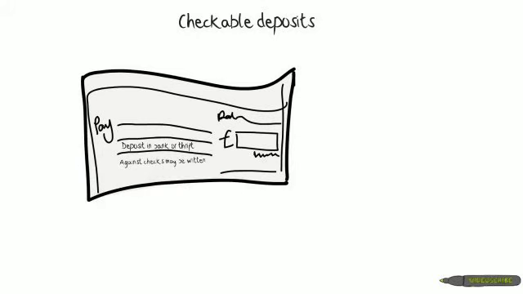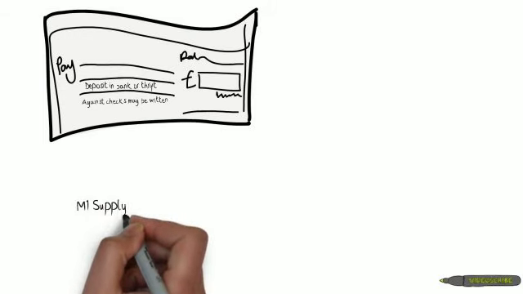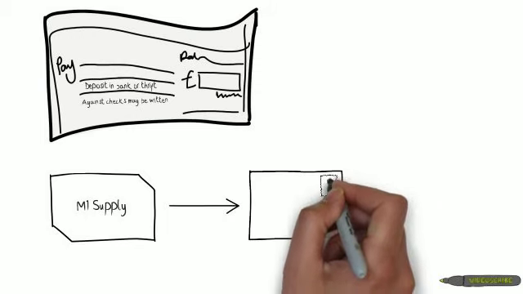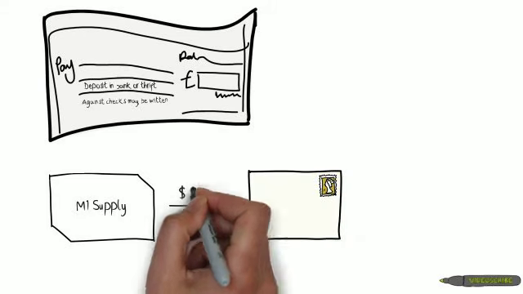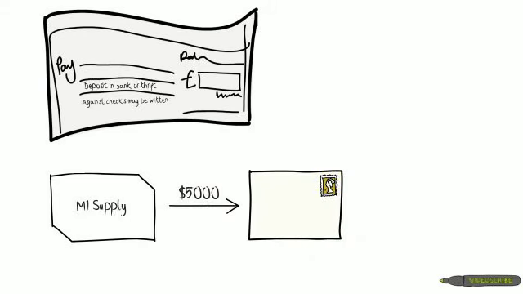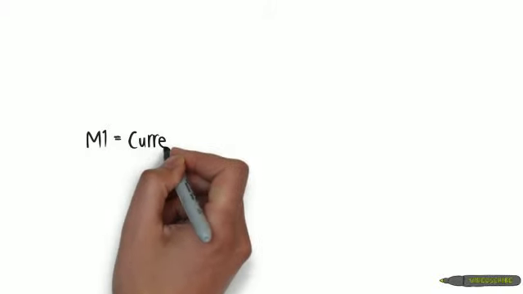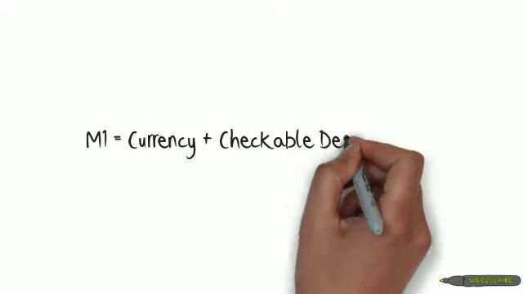Now let's talk about checkable deposits, which are deposits in banks or thrifts against which checks may be written. The safety and convenience of checks has made checkable deposits a large component of the M1 money supply. You would not think of stuffing $5,000 in bills in an envelope and dropping it in a mailbox to pay a debt, would you? But writing and mailing a check for a large sum is commonplace. It is more convenient to write a check than to transport and count out a large sum of currency. For this reason, about half of M1 is in the form of checkable deposits on which checks can be drawn. To summarize, M1 equals currency plus checkable deposits.